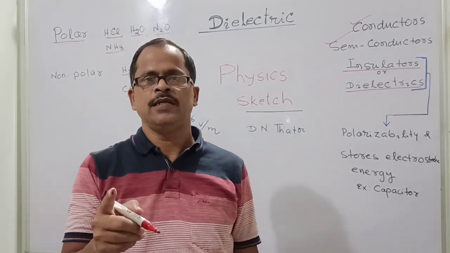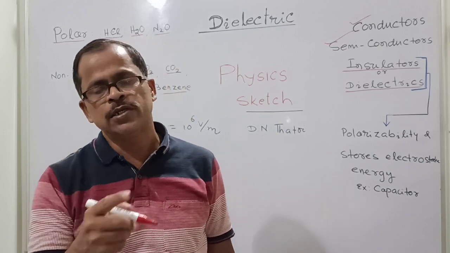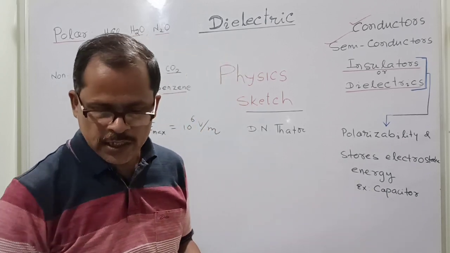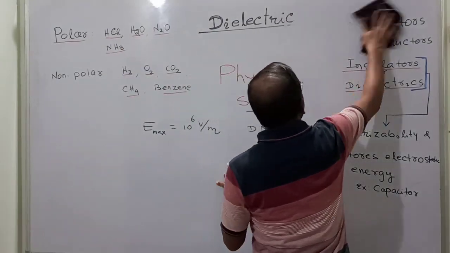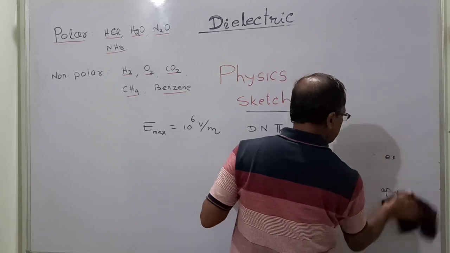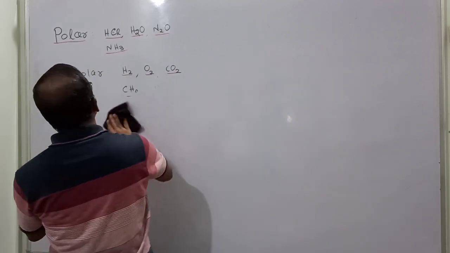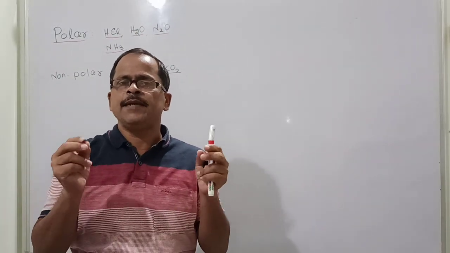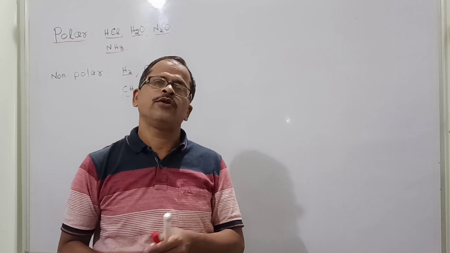Again, they are called polar and non-polar based on the distribution of the net positive charge and negative charge of the dielectric molecule. Now let us go to the polar molecule. In a polar molecule, the net positive charge and the net negative charge are present, but they do not coincide.